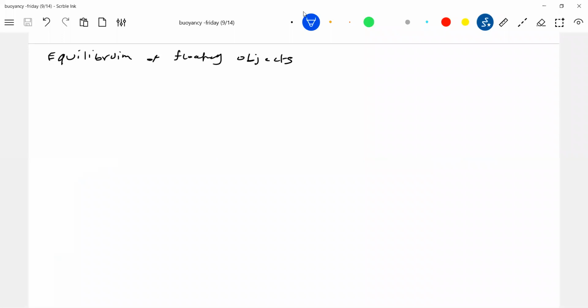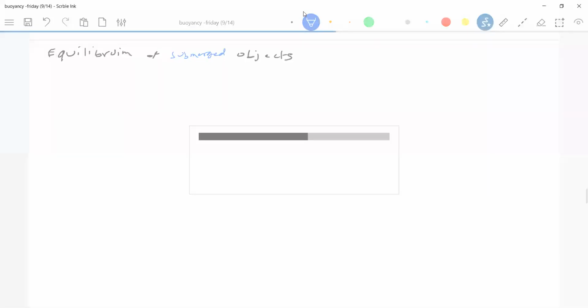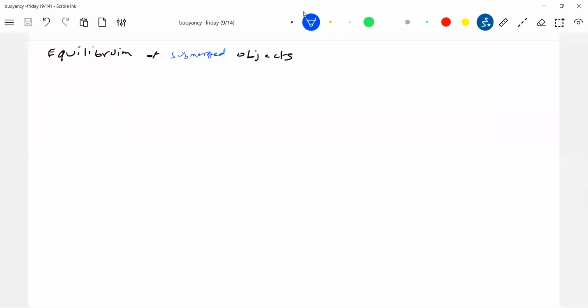Let me plot equilibrium of submerged objects. We'll take it. Now I'll try to draw the set of diagrams, then I'll explain. Submerged means the bodies are fully immersed in liquid.